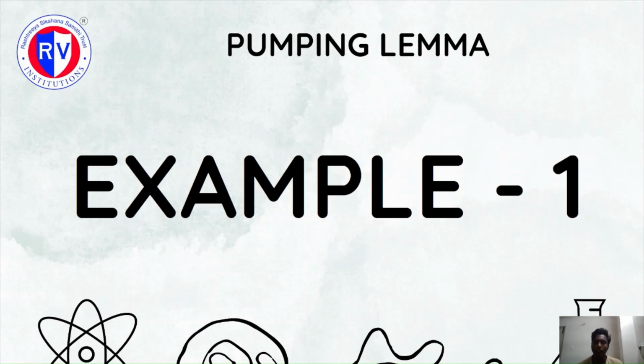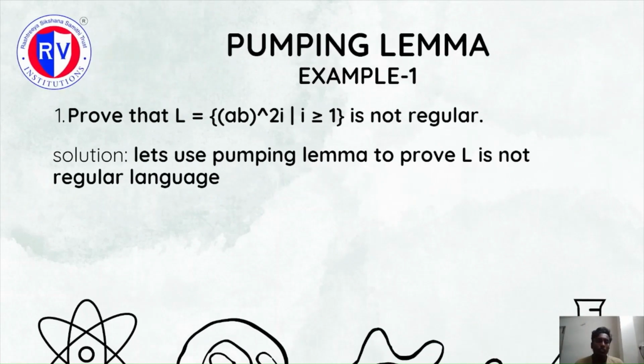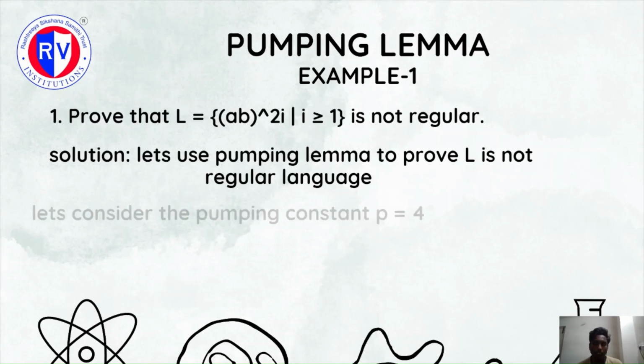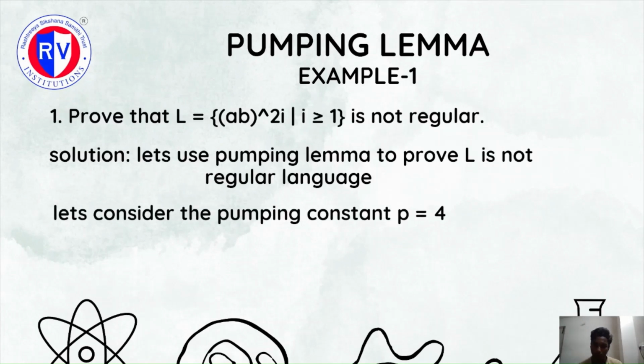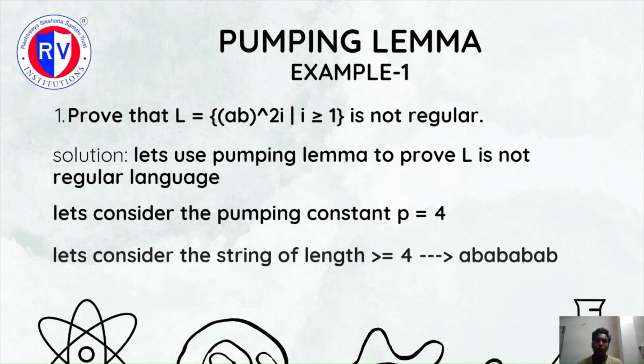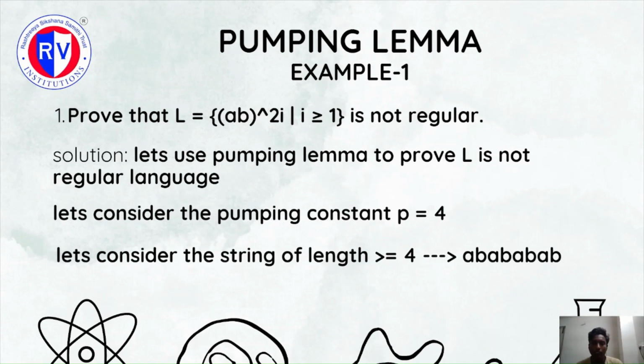Let us consider the first example. Prove that L is equal to (AB) power 2i, where i goes from 1 to infinity, is not regular. So we will prove that this language L is not regular by using pumping lemma. Let us consider the pumping constant to be 4. Since the pumping constant is 4, we can consider a string of length greater than or equal to 4 according to the pumping lemma. So we have considered the string ABABABAB, whose length is 8.